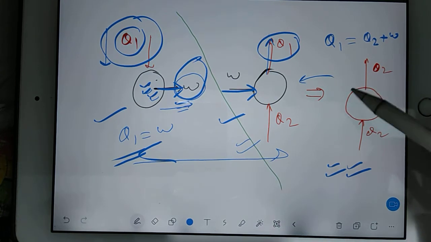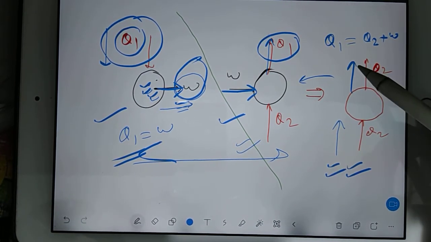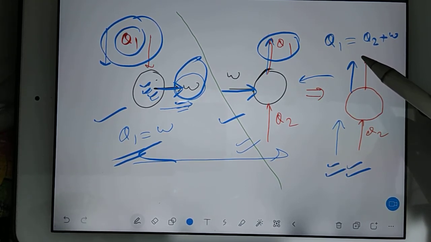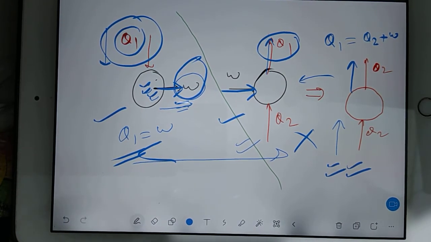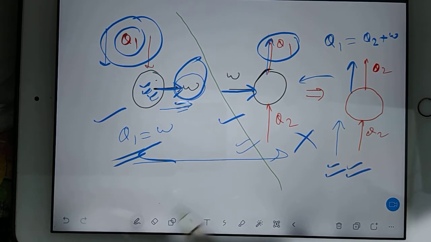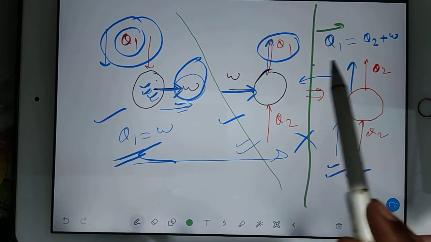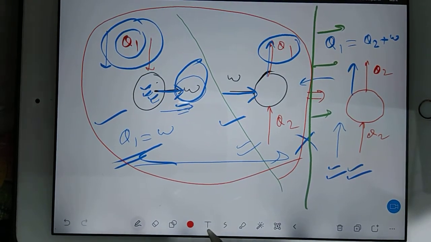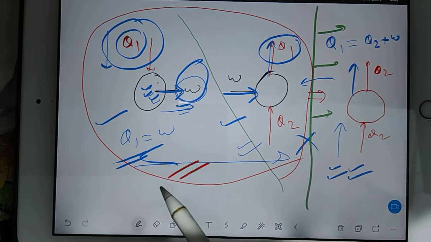Because we have to transfer Q2 from lower temperature to high temperature T1 without the use of any external assistance, which is impossible according to the Clausius law, Clausius statement. Try to understand how we are getting the third diagram. We are going to couple both. Guys, is it difficult to understand this?